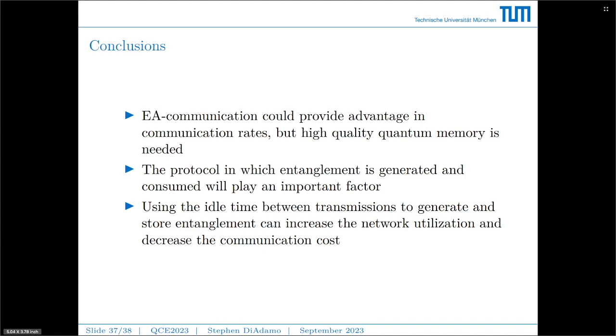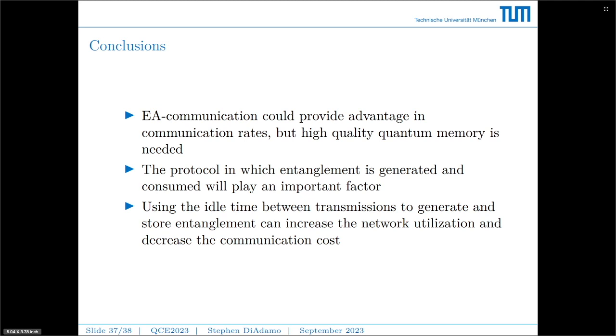So with all of that analysis, I'll make the following concluding points. The first is that entanglement-assisted communication could provide an advantage in communication rates with noisy memories, but only with quantum memories that are of high quality, even if they are noisy. And so there is a threshold in which the quantum memory is too noisy to surpass the case when entanglement is not used at all.